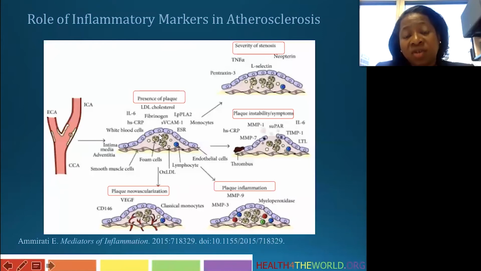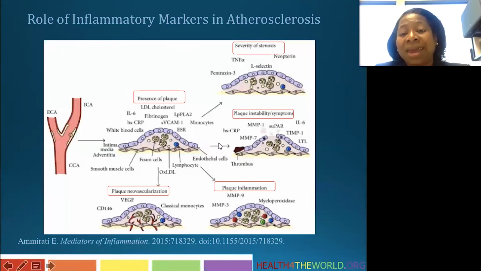And this is a depiction of plaque formation on the inside of the vessel wall, with the foam cells, which are lipid-laden macrophages, and highlighting some of the inflammatory markers that we know are increased in people with HIV, including IL-6 and C-reactive protein. As well, when we look at neovascularization within the plaque wall, CD146, when we look at plaque inflammation and growth of the plaque, some of the matrix metalloproteinases like MMP9, which is elevated in people with HIV, contribute to inflammation within the plaque.